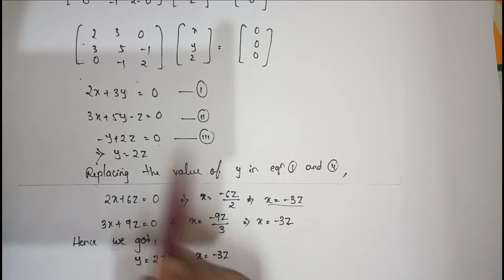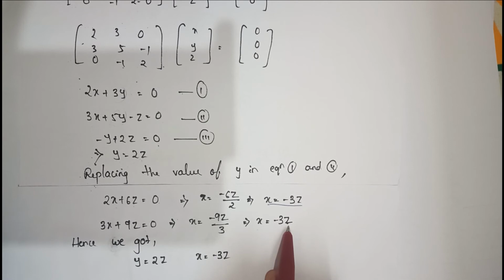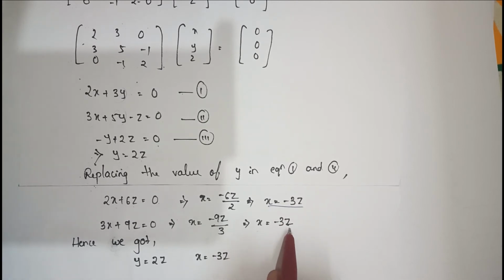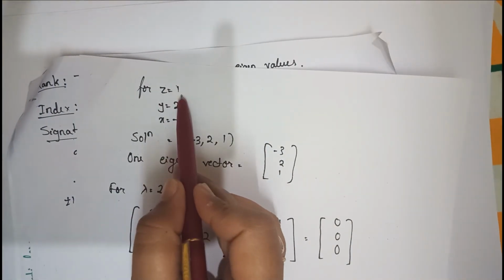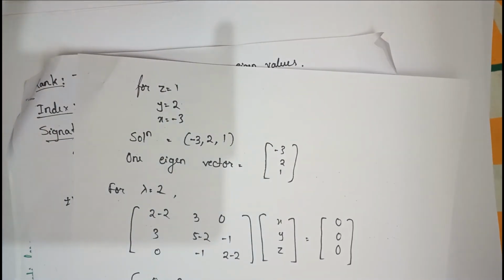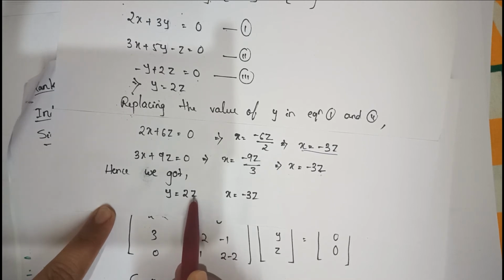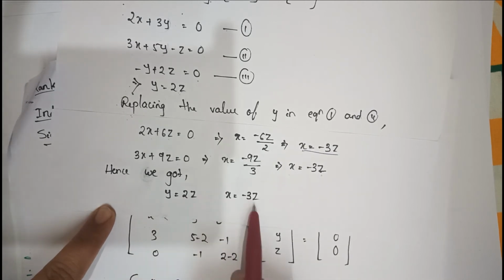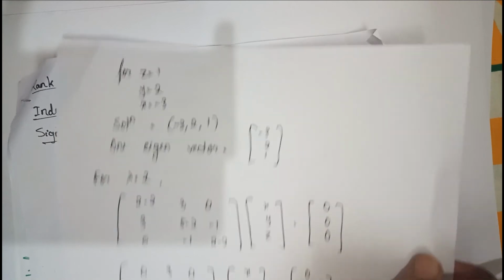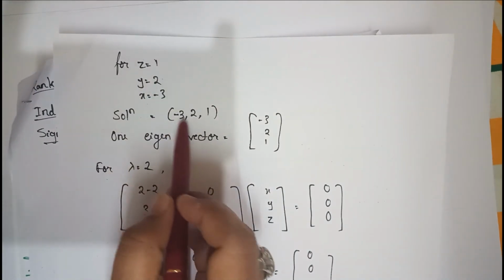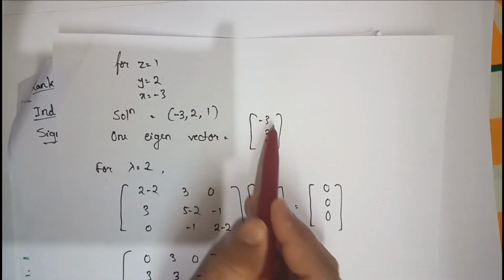Look here, y equals 2z and x equals minus 3z. That means y and x are dependent on z. So I can take any value for z, as these equations have many solutions. I took z equals 1. Then y equals 2z, so replacing z with 1, 2 multiplied by 1 is 2. Replacing z with 1 in x, it will be minus 3. So the values of x, y and z are minus 3, 2, 1. This is the solution, and I write it column wise. So one eigenvector is minus 3, 2 and 1.